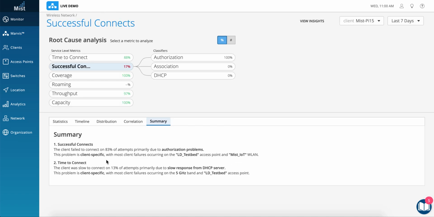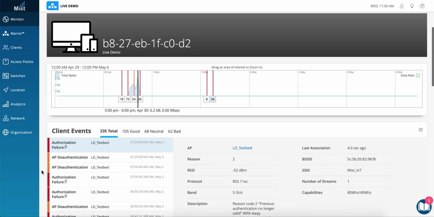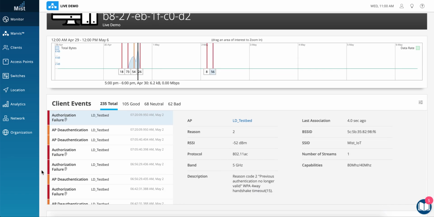Pardon for the slow response. Yeah, the summary states the failure is client specific and most of it is happening on a testbed SSID, testbed access point, and this particular WLAN. So I can go further down and look at even the events associated with this error.